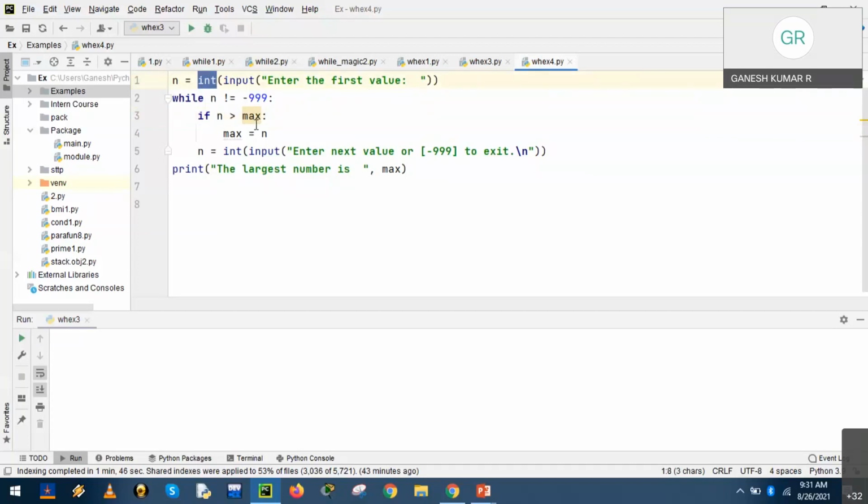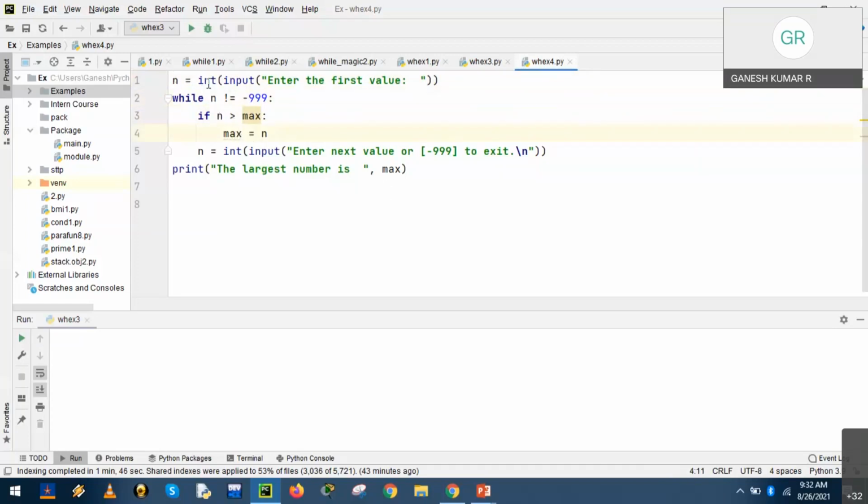And next, if n is greater than max. In fact, as I said, Python is a data type inferring language. So declaration is not required, but it needs to be defined, because based on the value it will automatically consider its data type, but we need to define it.